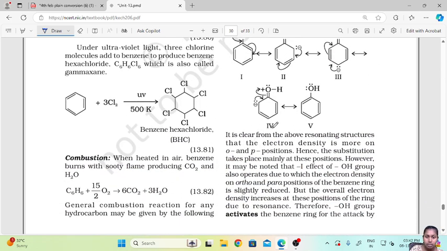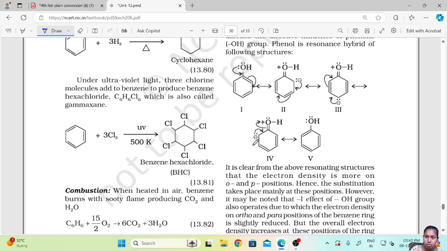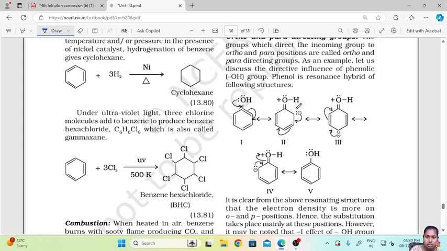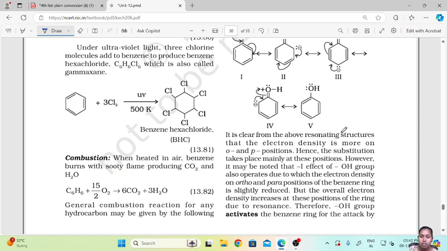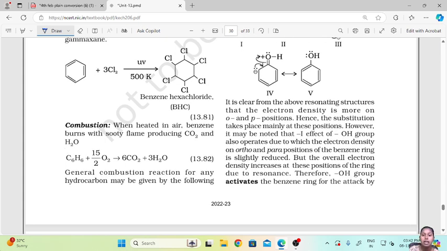So it is clear from the above resonating structures that the electron density is more on ortho and para positions. You can see the electron density is on the ortho position, on the para position, and again on the other ortho position. There is no meta position here. So the electron density in the resonating structures is more on the ortho-para positions. Hence the substitution takes place mainly at these positions.